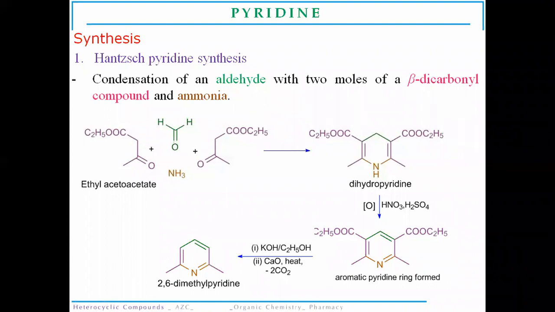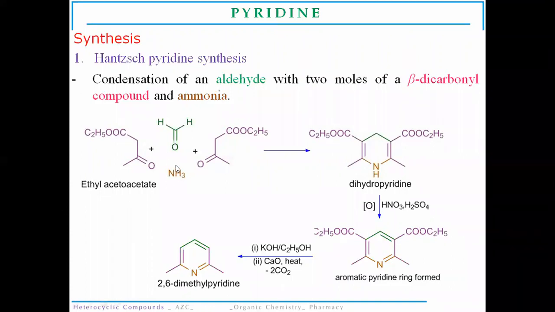Now, what happened in this case? Ammonia reacts first with the ethyl acetoacetate to yield a beta amino propanoic ester, while the aldehyde molecule undergoes a base catalyzed condensation.